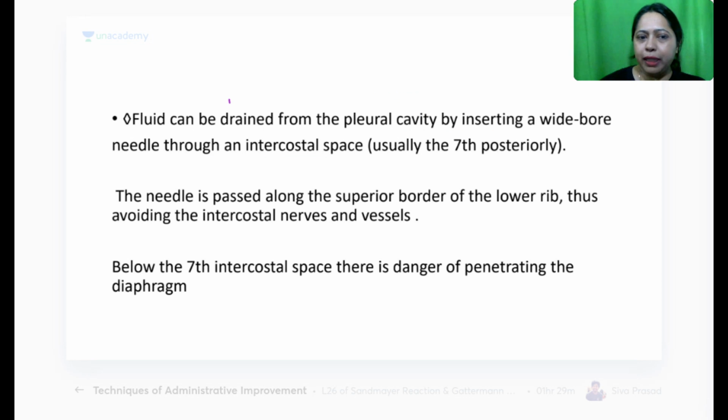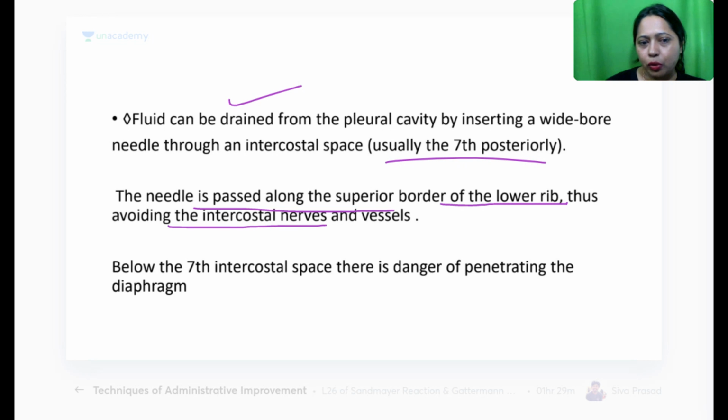So fluid can be drained from the pleural cavity by inserting the needle. Again, it depends. There are many people who would go with that also, but usually it is the 7th intercostal space posteriorly. The needle is passed along the superior border of the lower rib, so as to avoid the intercostal nerves and vessels.